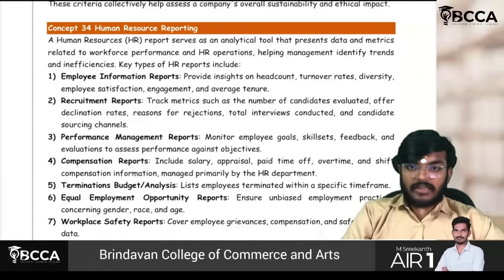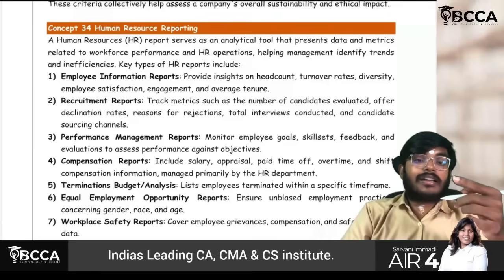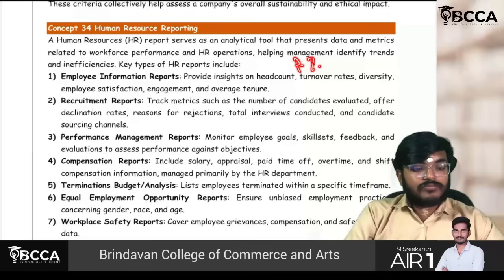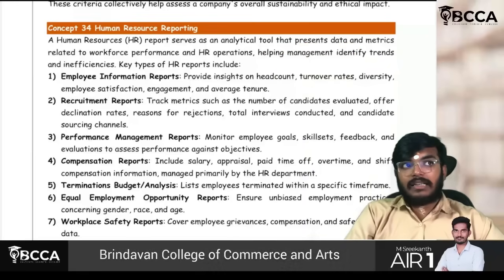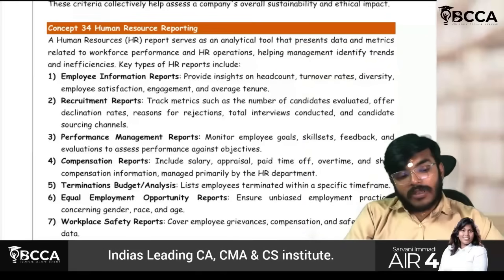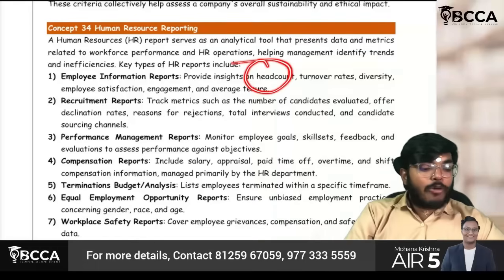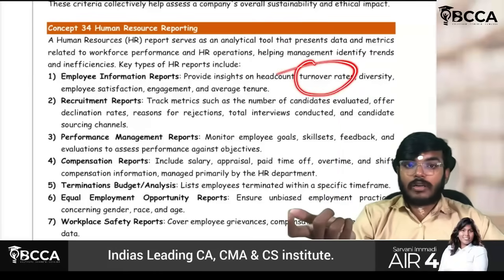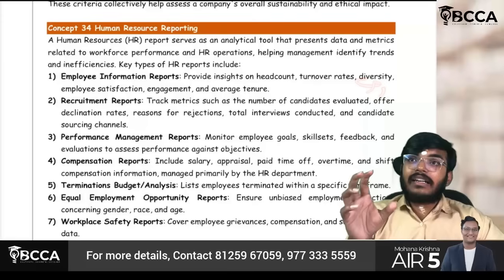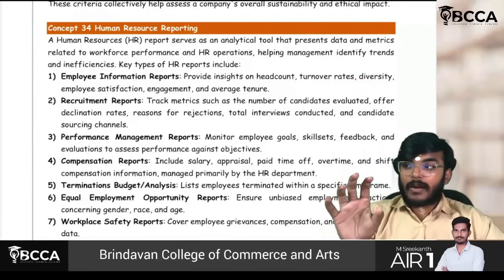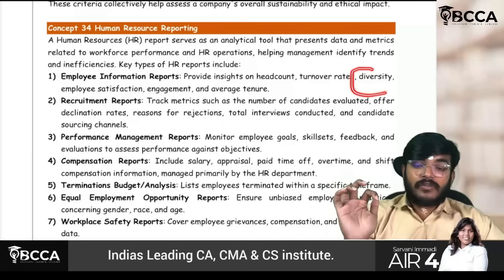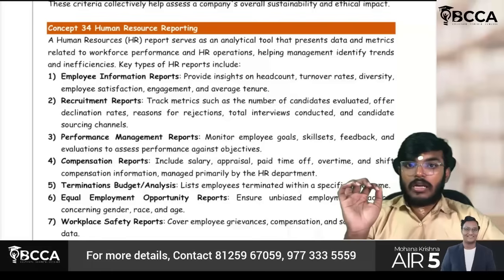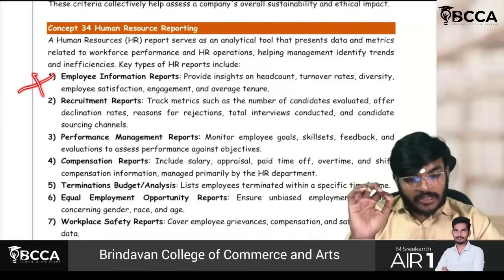Human resource reporting is nothing but how the employees are hired, whatever the information, personal identifiable information of many of the employees. They will not go into that much personal detail, but how much is the headcount of the employees? How much is the employee turnover? This is not the normal turnover of the company. This is employee turnover. What is the diversity? Whether the entity is only focusing on a particular area or particular caste of people, or whether it is open for diversity. Employee satisfaction, engagement, and average tenure. Nowadays, companies have to submit even this human resource report also.